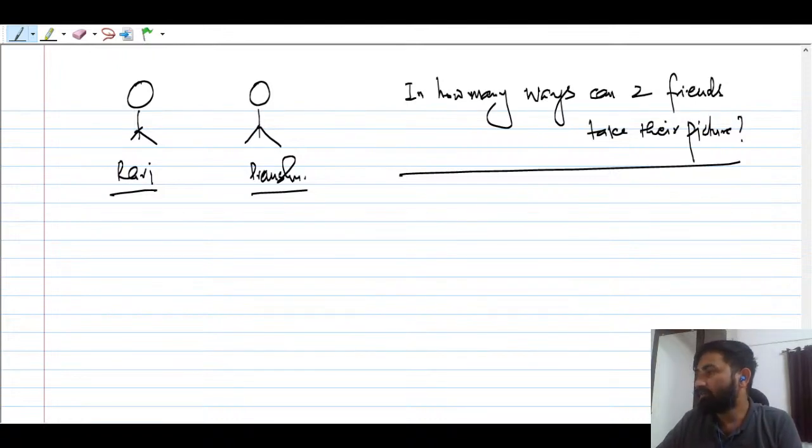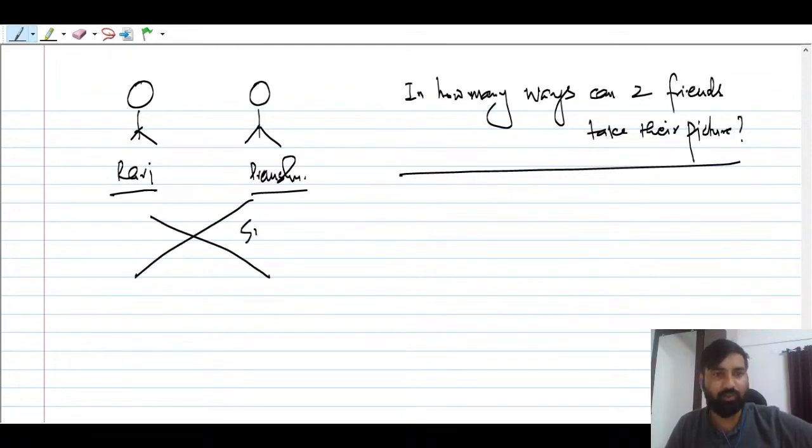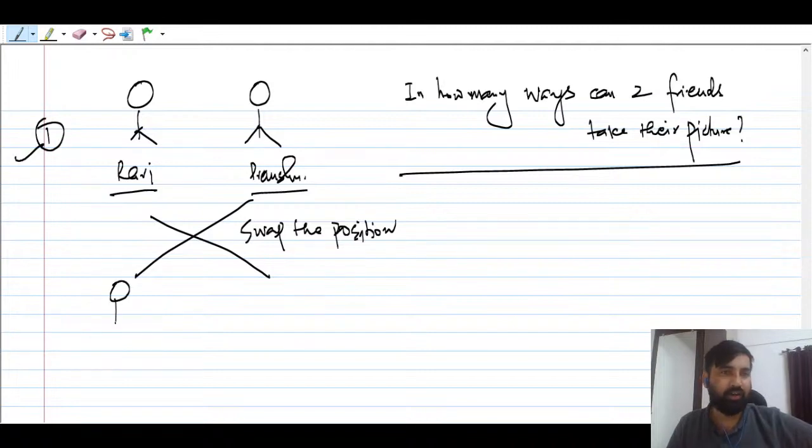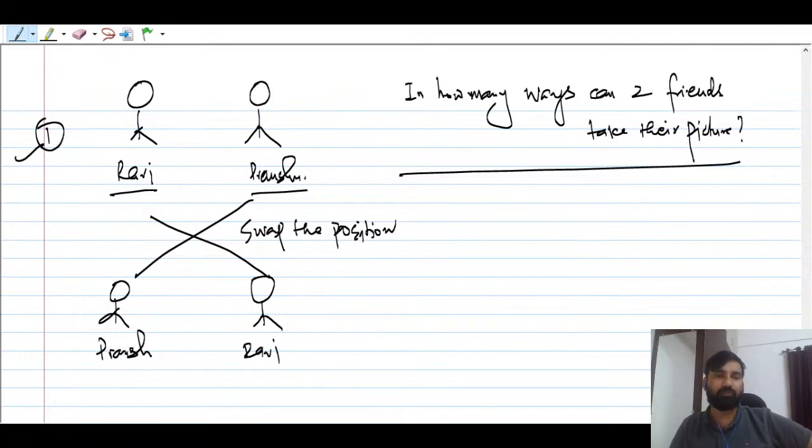I think anybody can answer this. The first combination is this. Now what you can do is swap the position. So this is one way, and the second way will be Pransu here and Ravi here. So these are the two combinations that you can get. Am I correct or not?